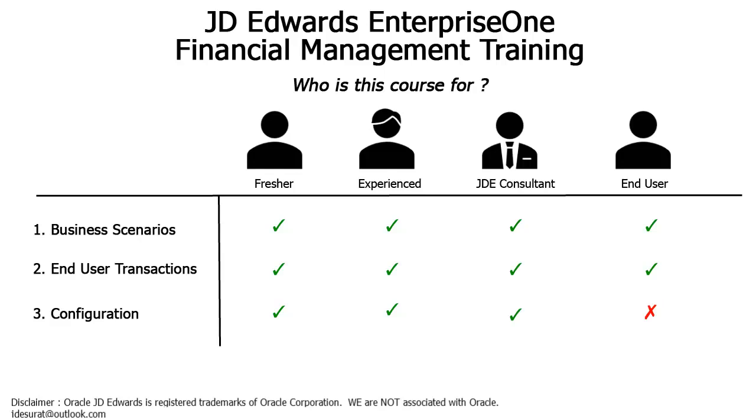And the end user on the other hand will need to know the transactions and maybe business scenarios, but he or she doesn't need configuration. So this is the matrix of the type of people who can take this course and what they need. This course covers all 3 pieces: business scenario, end user transactions and configuration.